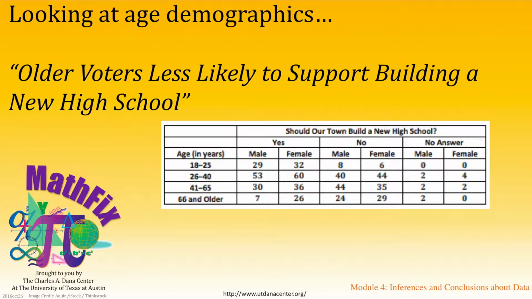From here, though, you might encourage students to look at the data more carefully and think about different demographics represented in the table provided. For example, how do older voters versus younger voters feel about the new high school? Here they need to define older and younger, and might choose, say, 41 and older to describe older voters. Given this, 132 out of 237 voters indicated they would not support building a new high school. As this is about 56%, students might say something like, older voters less likely to support building a new high school.